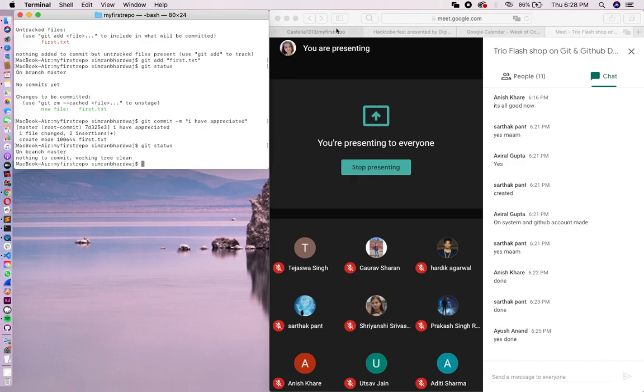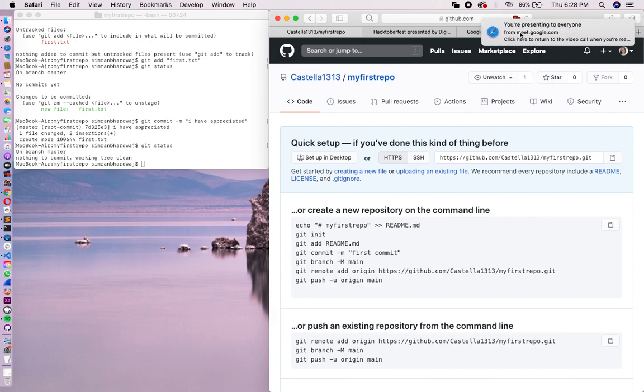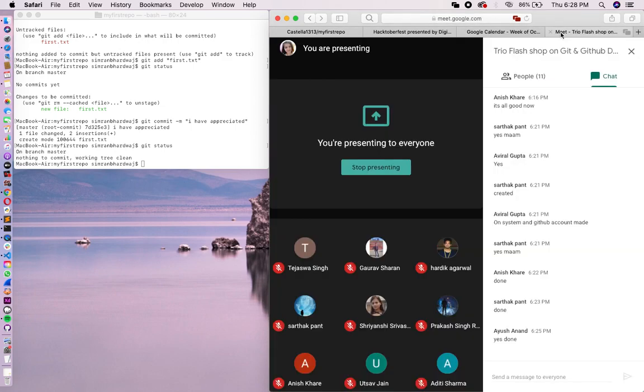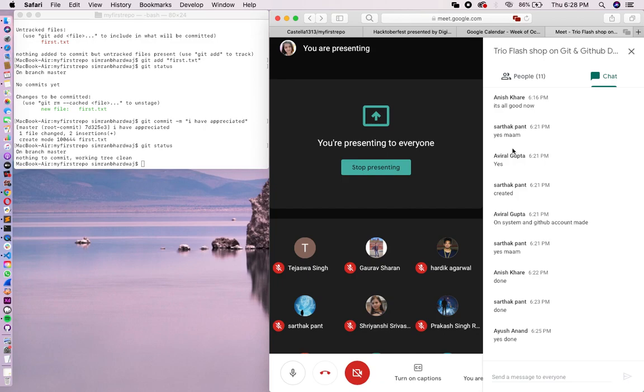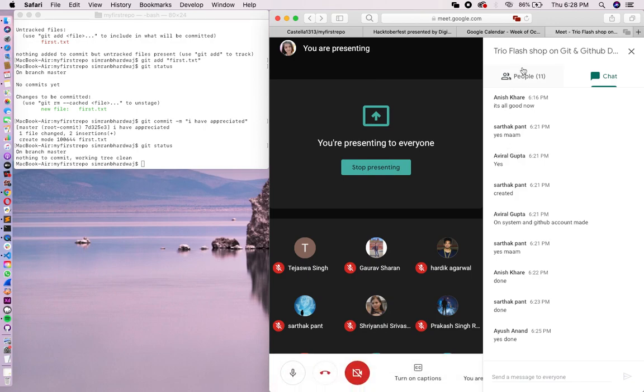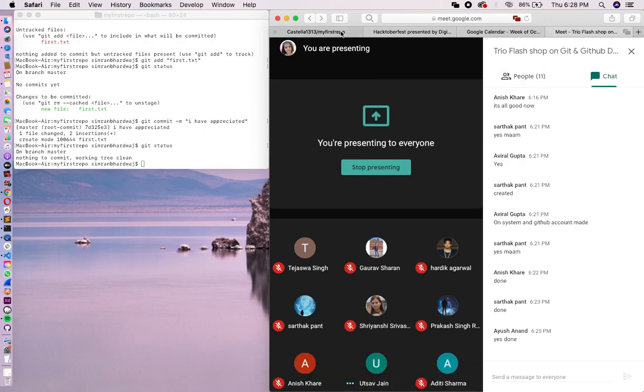Now what we want is to push this code in the repo that we created, my first repo, in our GitHub account. For that, okay, can you guys tell me in the chat box, are you done till here? Otherwise I would have to assume that you all are done.